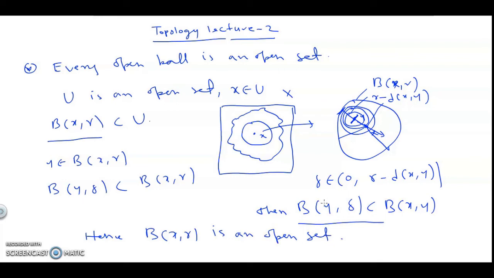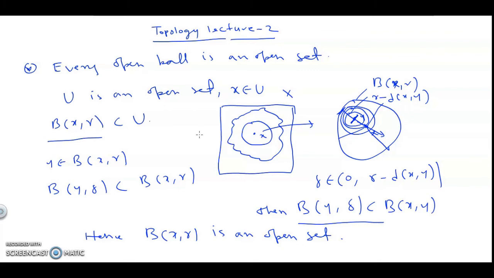That means again this B(y, delta) will be an open set, because we can again draw inside this circle with the same definition. So what have we proved? We have proved that every open ball is an open set. We have defined the open set definition with the help of open balls. Now we have again proved that every open ball is itself an open set.